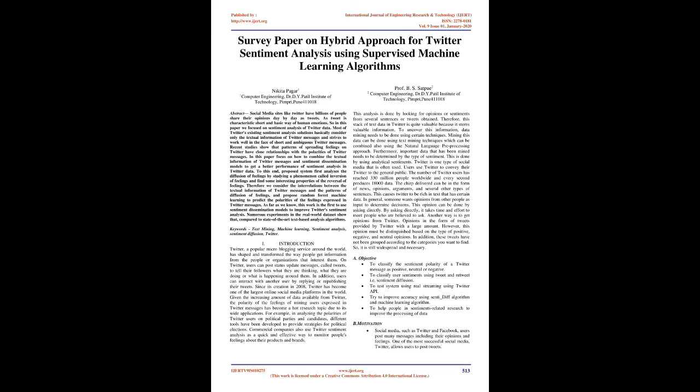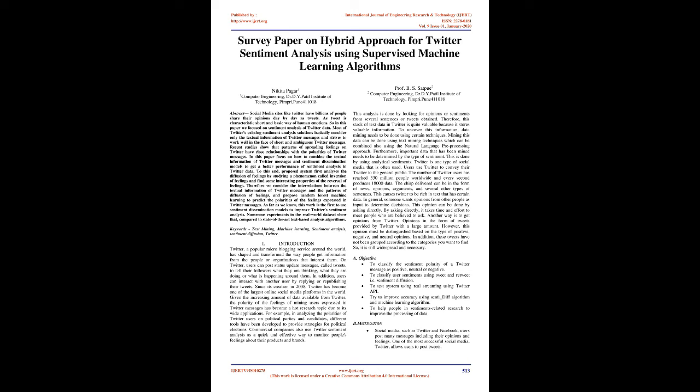Twitter is one type of social media that is often used. Users use Twitter to convey their opinions to the general public. The number of Twitter users has reached 330 million people worldwide, and every second produces 18,000 tweets. The tweets delivered can be in the form of news, opinions, arguments, and several other types of sentences. This causes Twitter to be rich in text that has certain data.